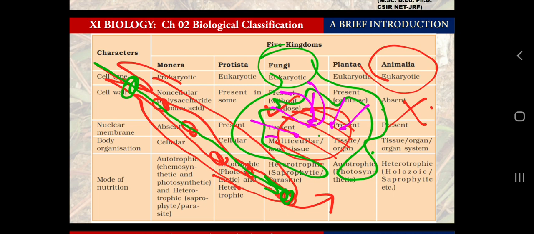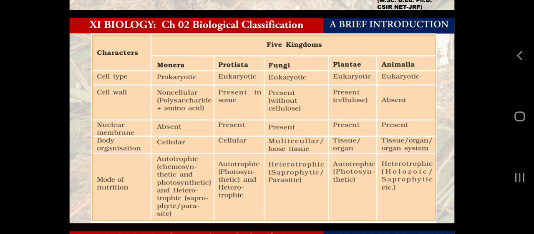But the difference in the heterotrophism is also there. Fungi absorb food and animals ingest food, and after ingestion we digest and then we absorb. So I hope the difference is clear to you in fungi and in animals, if you are talking about heterotrophs only. So again, if I say any organism is multicellular and ingests food, and does not have any cell wall, it means this is an animal. If I say multicellular and absorbs food, and I do not give information about cell wall, you can assume that it is fungi, because animals don't absorb food.